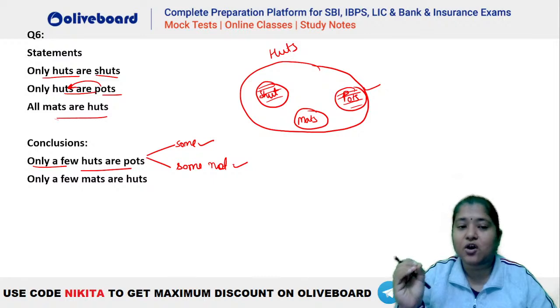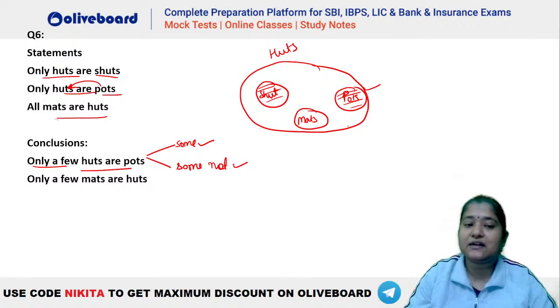क्या हमारे पास some not है? You can see absolutely there are some portion of hut which will never be a part of pot, because we have your shirt and we have your mat, and these two portions of hut can never be a part of pot, है ना? So you can see we are getting some also, we are getting some not also. That means both are valid. So only a few will be absolutely right.